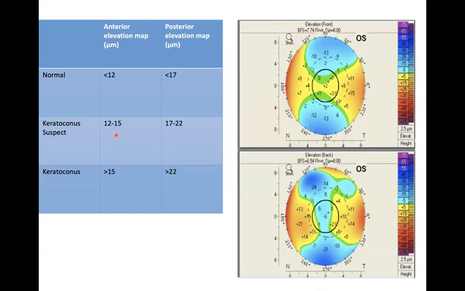But if the value is more than 15, we should be very suspicious that this can be a case of ectatic cornea. For posterior elevation, the normal value should be less than 17. A keratoconus suspect has a value between 17 and 22. And if we get a value of more than 22, then we should be very suspicious that this might be a case of keratoconus.